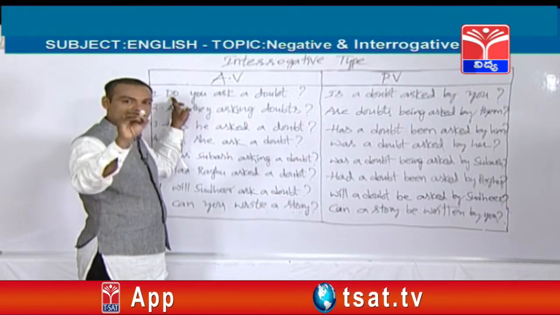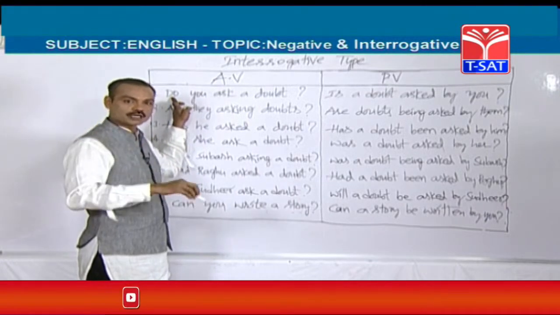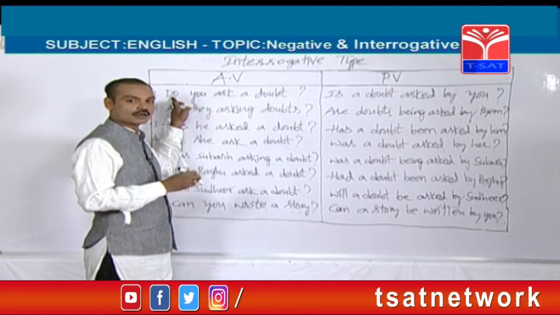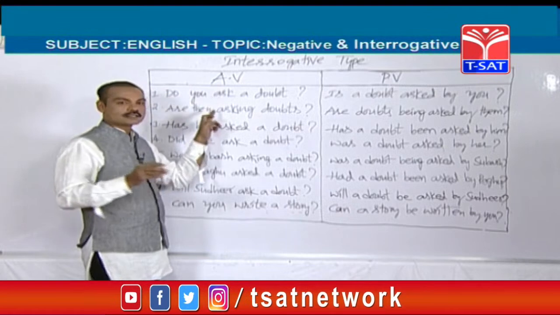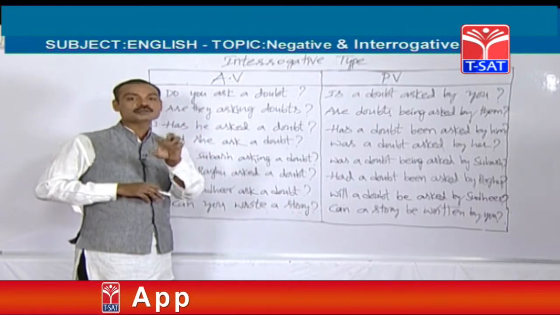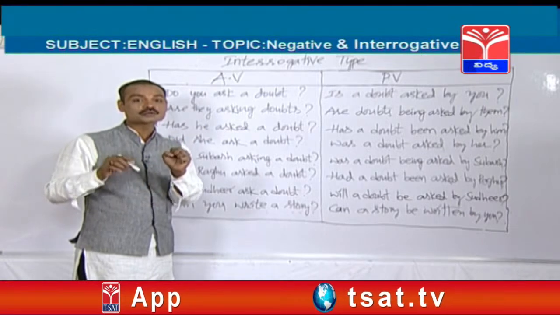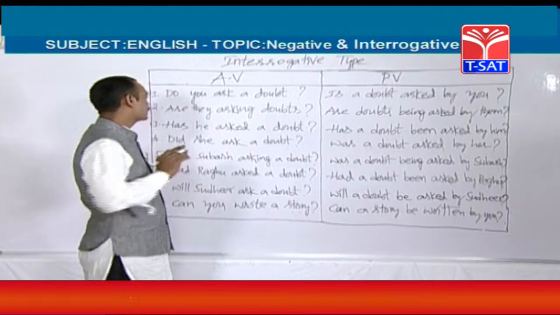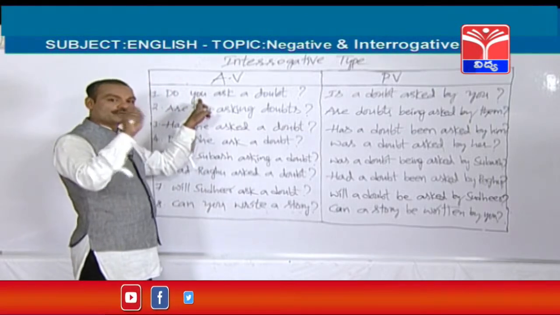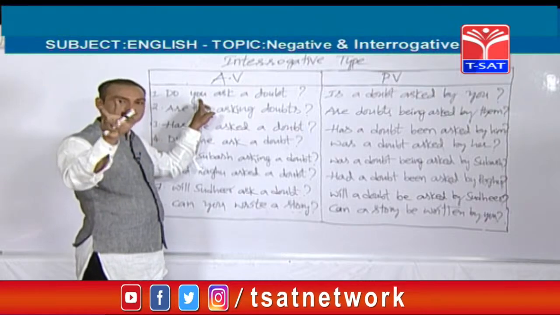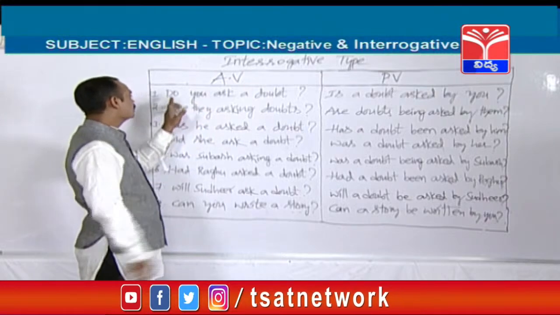Does he ask a doubt? Does she ask a doubt? Does Subhash ask a doubt? Does Sudhir ask a doubt? Does Raghu ask a doubt? Like that. For example, if we add all the names Subhash, Raghu and Sudhir, so plural, do Subhash, Sudhir and Raghu ask a doubt? So like that, friends. Before I, we, you, they and any plural subjects we should use do. Before he, she and any singular subject does should be used.